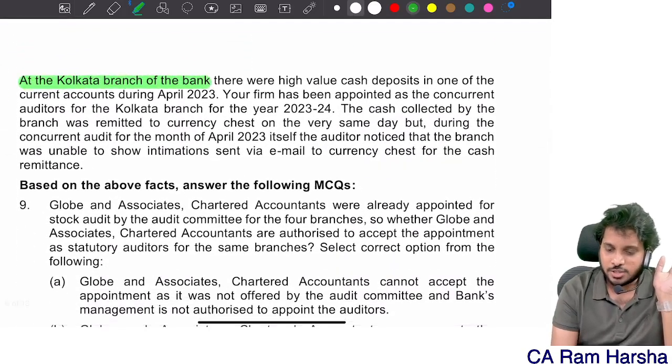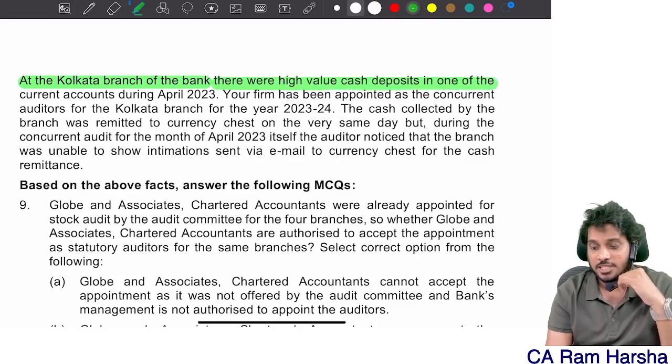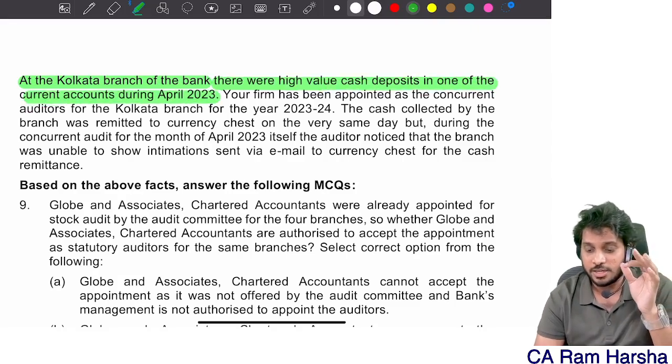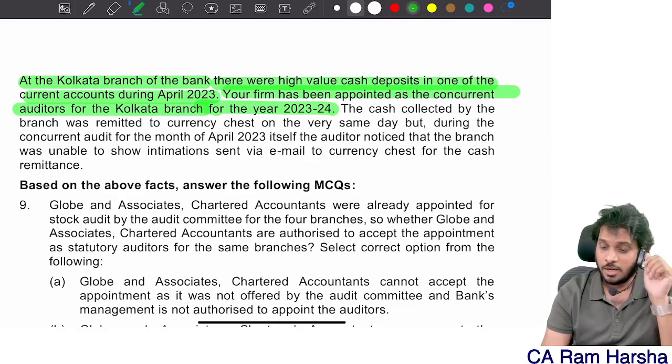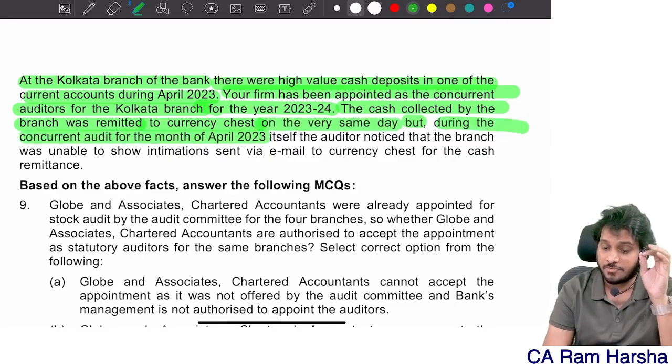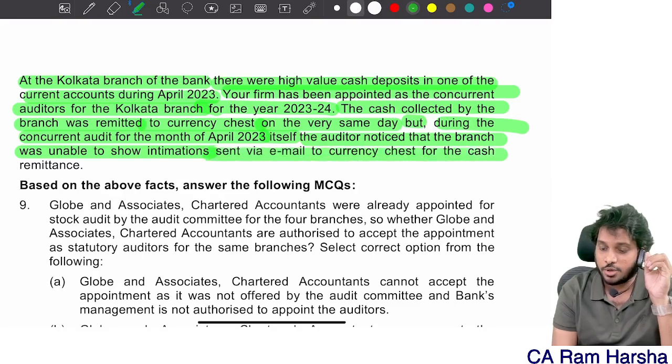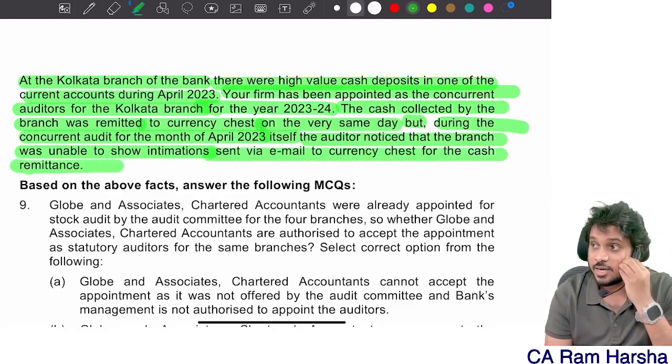At Kolkata branch of the bank, there was a high value cash deposit in one of the current accounts during the year 2023. Your firm has been appointed as concurrent auditor of Kolkata branch for 23-24. The cash collected by the branch was remitted to the currency chest on the very same day. But during the concurrent audit for the month of April 2023 itself, the auditor noticed that the branch was unable to show intimations sent via email to the currency chest for cash remittance. They are not able to show the proof that they remitted to the currency chest. Understood?